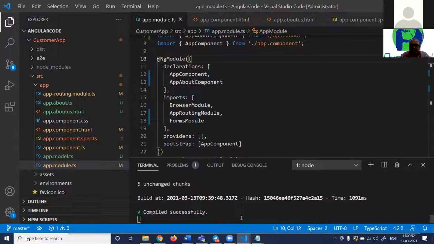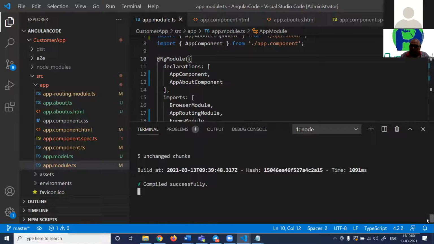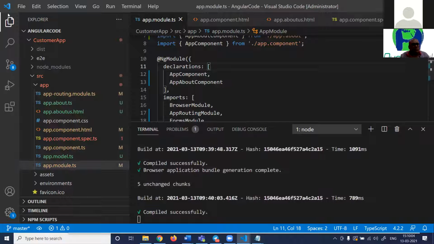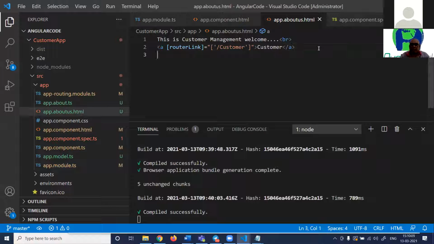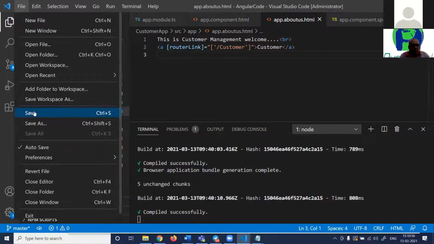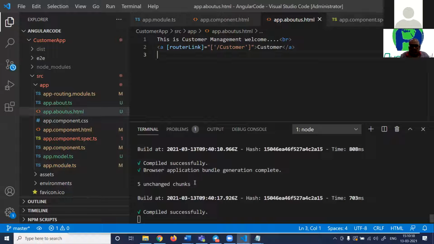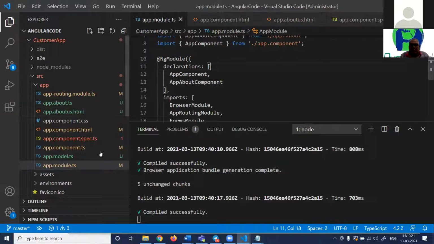Now it is compiled successfully. How? What did I do? Angular, what are you doing? Suddenly works, huh? I have no idea. I think I must have not saved something. So now it is working. Very quickly, the one step which I missed is that I did not add the component out here to this one, right?